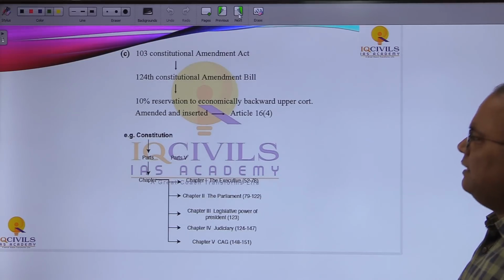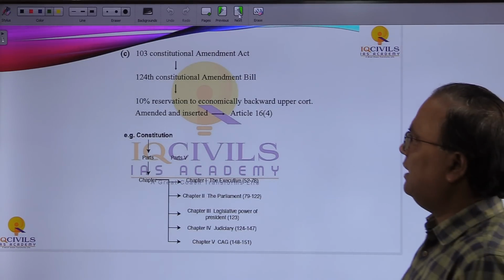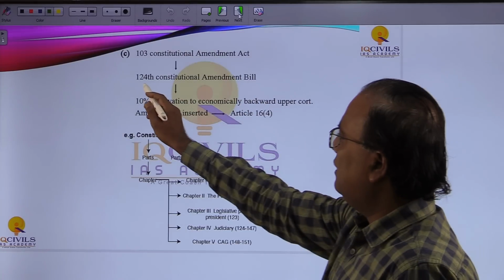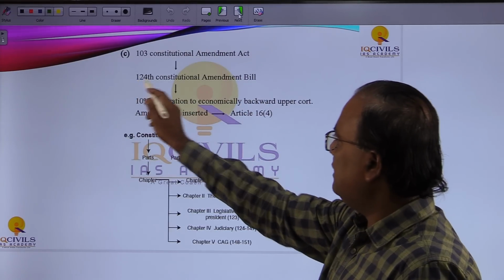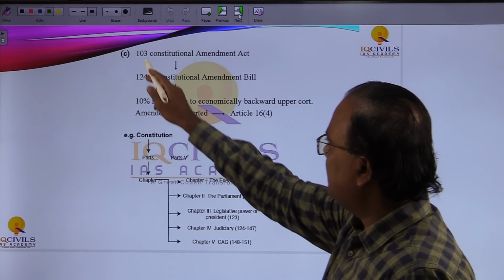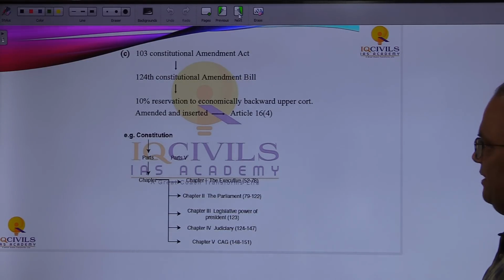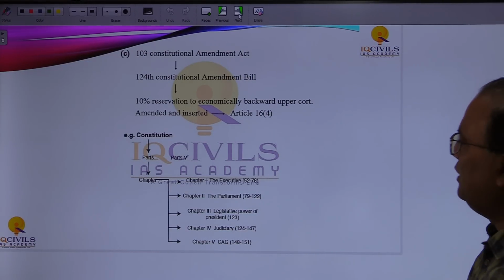So next is the 103rd Constitutional Amendment Act and the 124th Constitutional Amendment Bill. The number related to the bill is always going to be greater in comparison to the number related to the amendment act, okay, and the reason I had already told you.